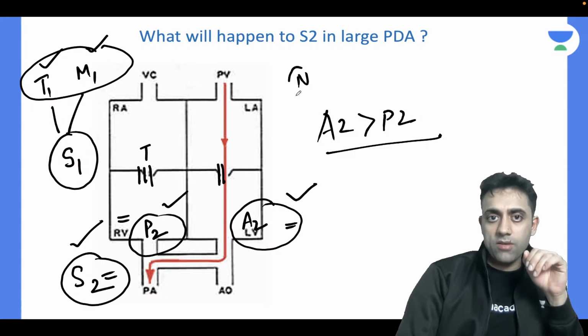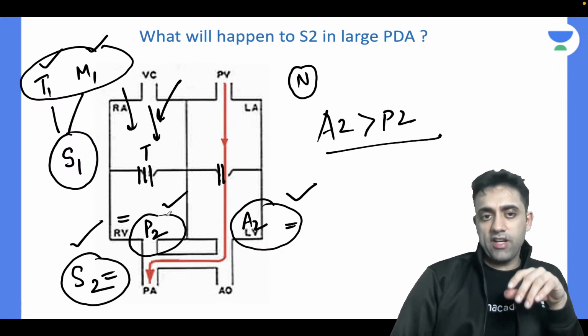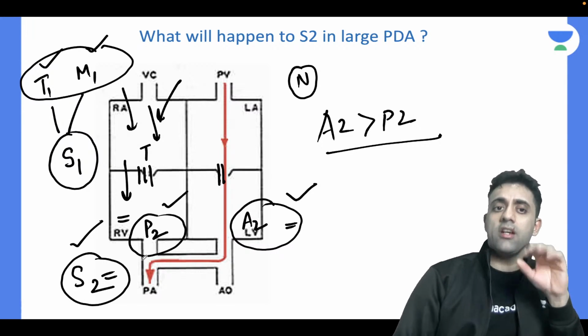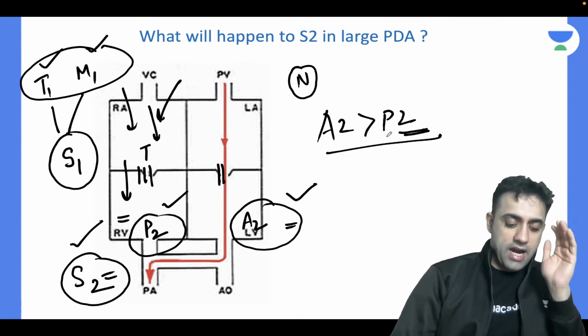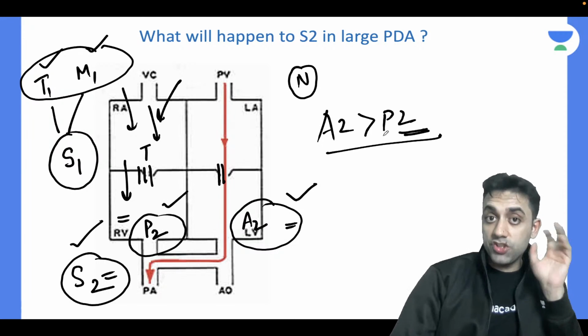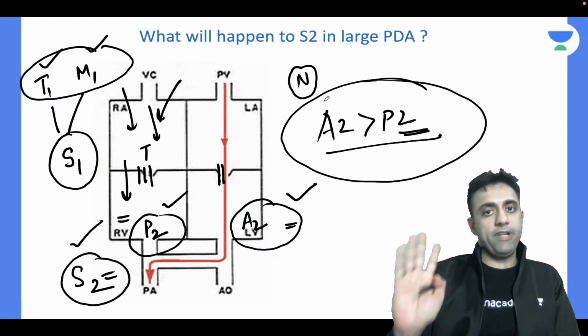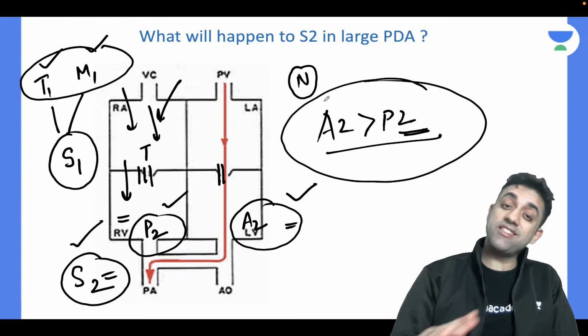Normally, a lot of blood has to come from the superior vena cava and inferior vena cava to the right atrium, and then to the right ventricle, and then to the pulmonary artery. So the pulmonary valve closes a little late. In general we should know that A2 closes earlier than P2. This is the normal thing, it happens in any case.